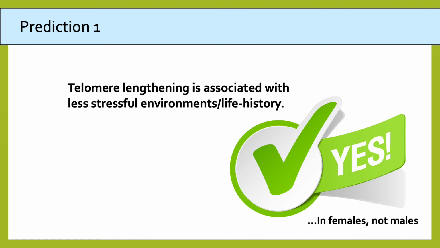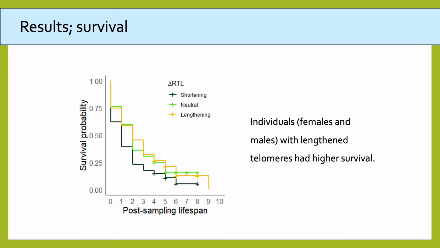Alternatively, it could be that telomere lengthening is associated with the individual quality of females, since we would expect the high quality females to reside in the better quality territories and also to recruit more nest helpers. We also found that individuals with lengthened telomeres had higher survival rates, and that was true for both males and females, which is interesting because even though we weren't able to explain telomere lengthening in the males with the factors that we chose, it still had similar consequences for male fitness.